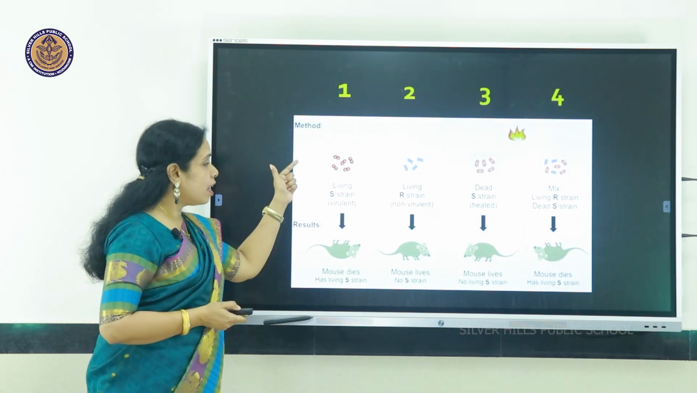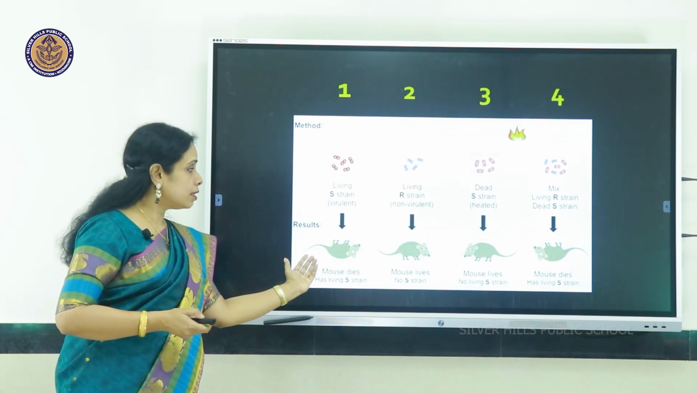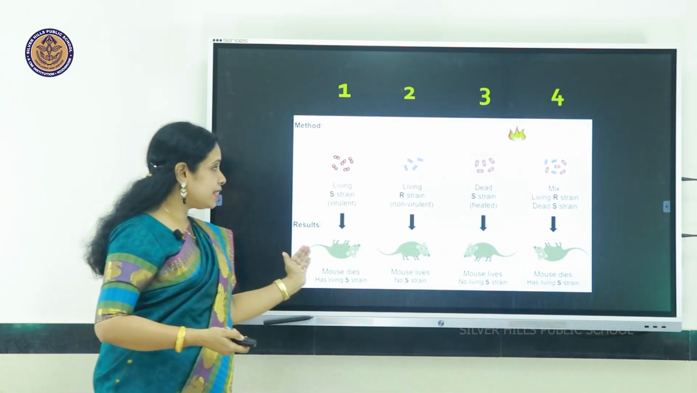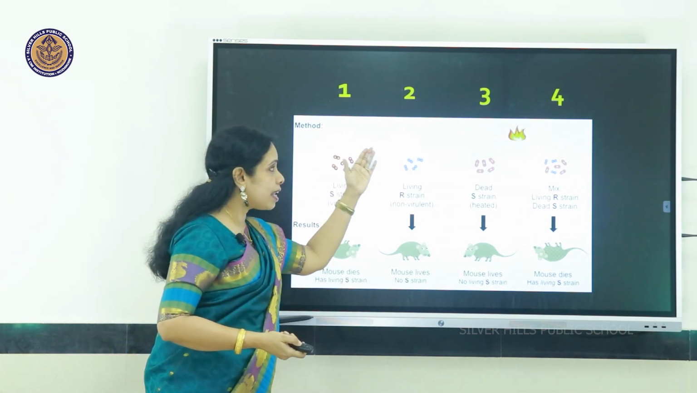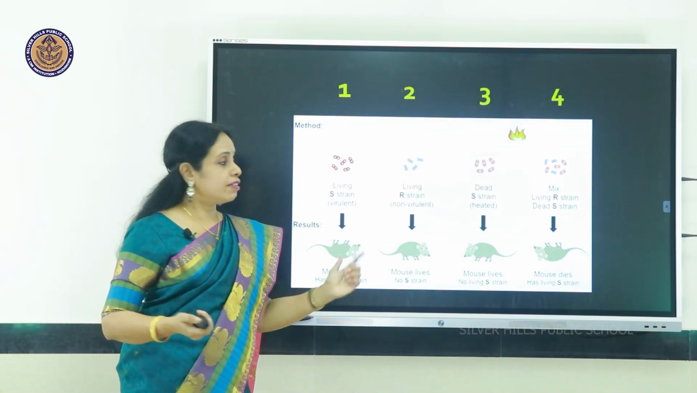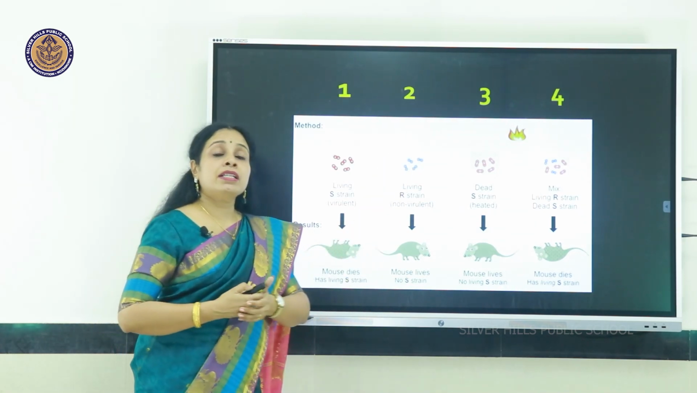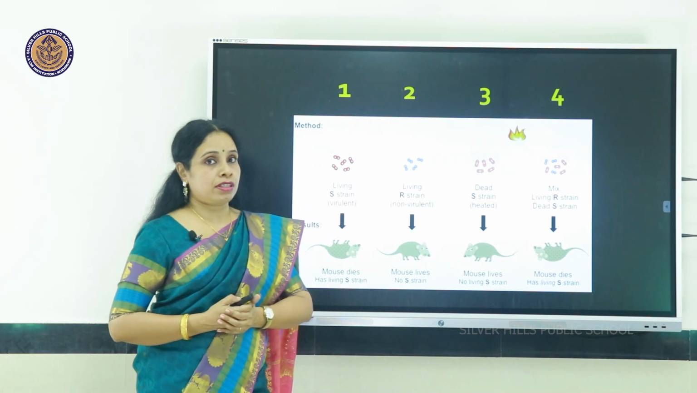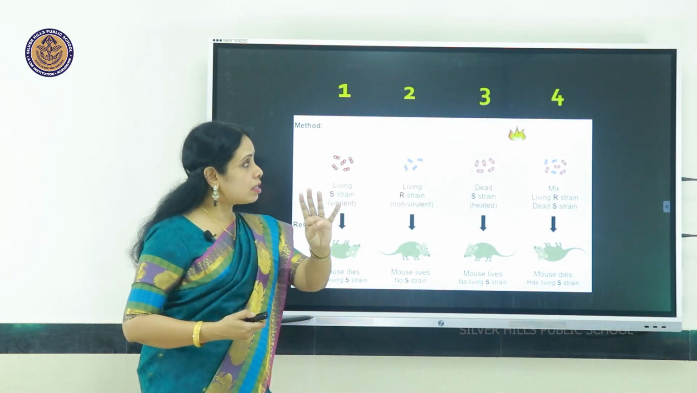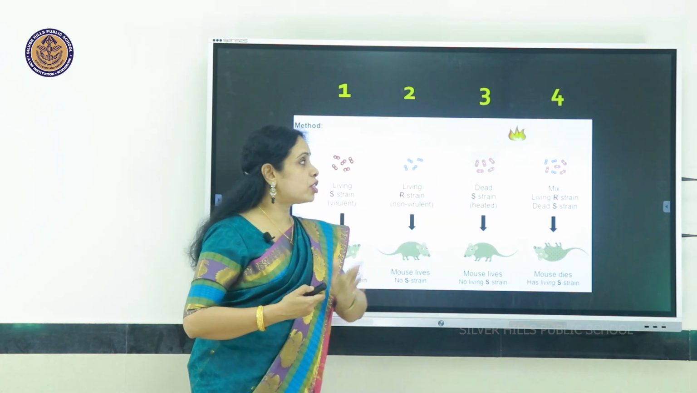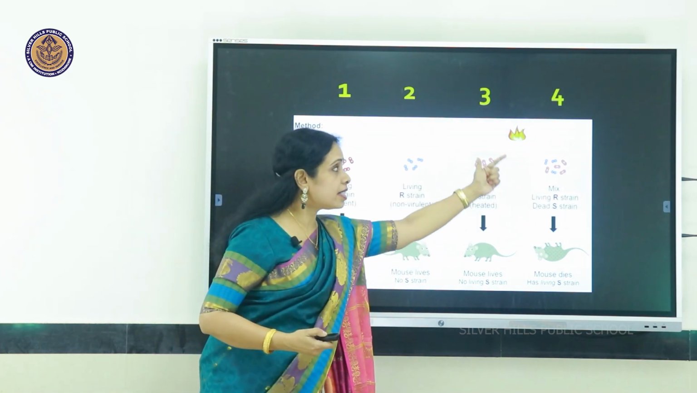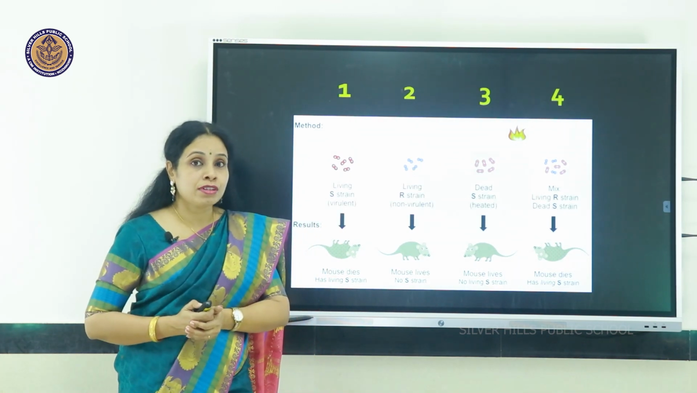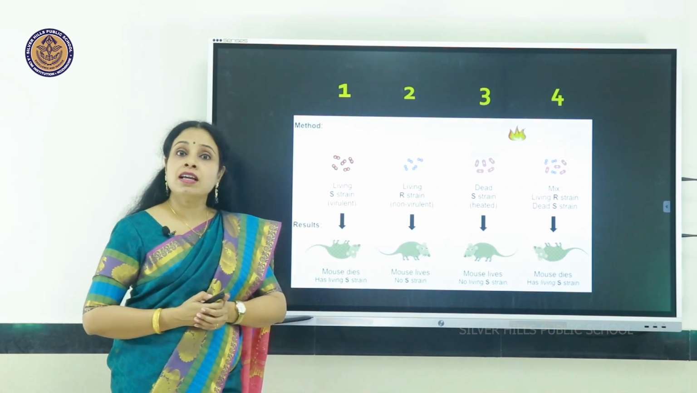When he injected live S into mice, the S being virulent caused pneumonia and the mice died. When he injected live R, the mice survived. In the third experiment, he injected heat-killed S. Then also the mice survived. But look at the fourth experiment. There he put in a mixture of live R and heat-killed S. So actually the mice were expected to live, but all of them developed pneumonia and died.